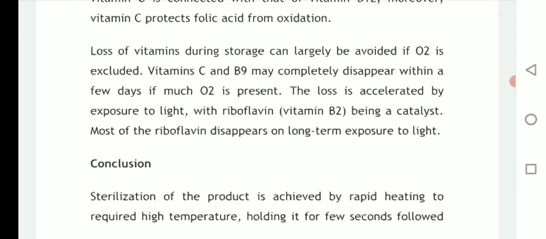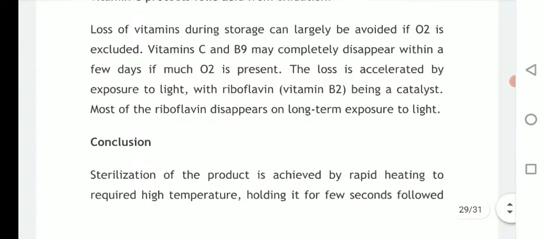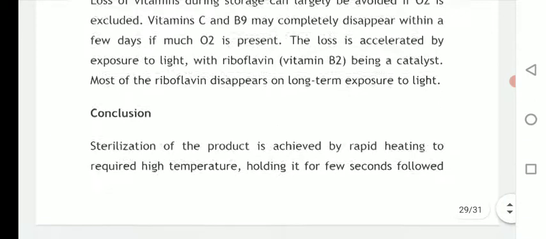So vitamin C and vitamin B9 may completely disappear within a few days if much O2 is present. So the loss is accelerated by exposure to light, with riboflavin, that is vitamin B2, being a catalyst. So most often riboflavin disappears with long term exposure to light.